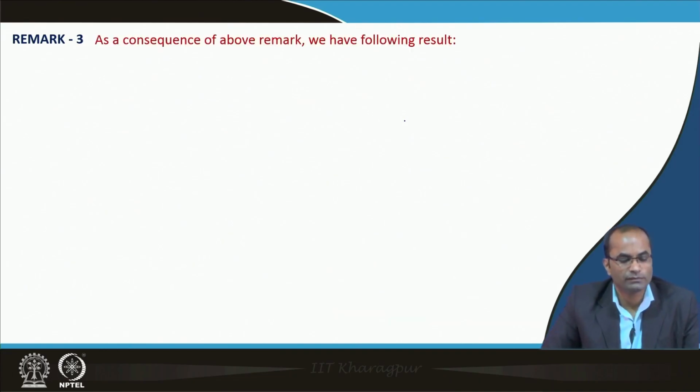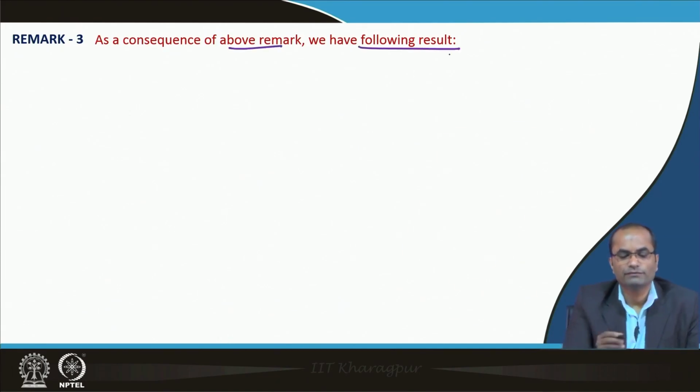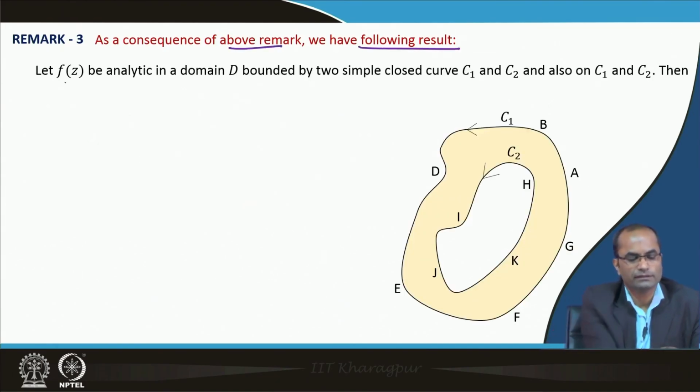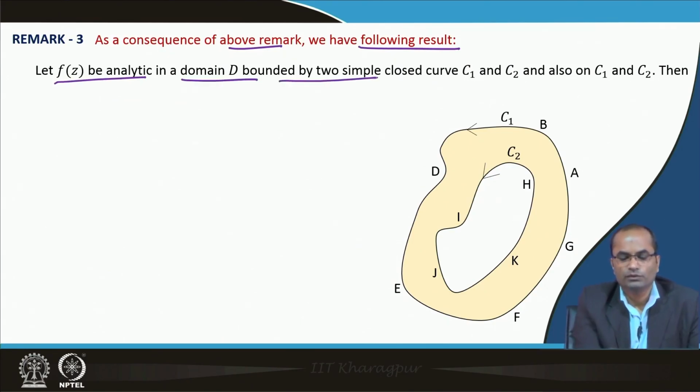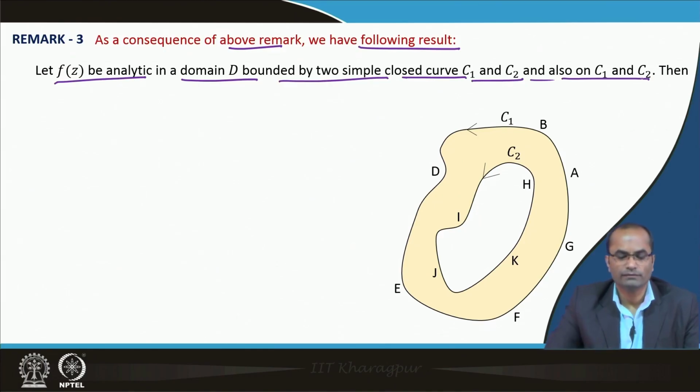Another important remark. As a consequence of the above remark, for the Cauchy integral theorem for multiply connected domains, we have the following result. Let f(z) be analytic in a domain D bounded by two simple closed curves C1 and C2, and also on C1 and C2. So we have a function f(z) which is analytic in this domain bounded by these two curves and also on the curves.